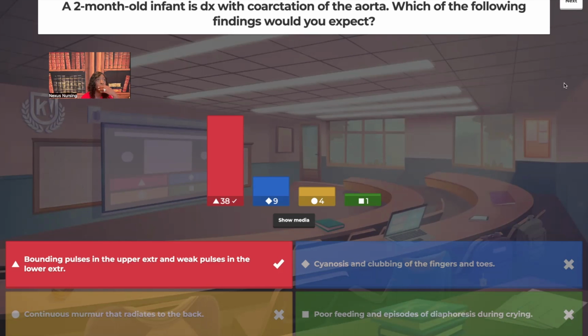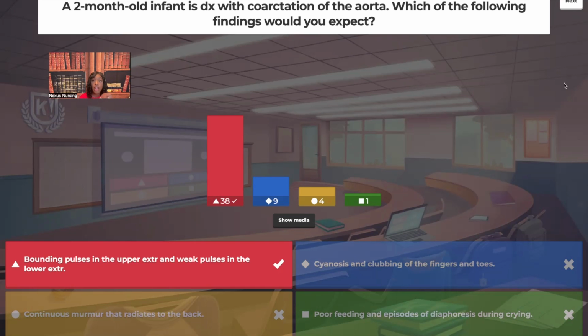tricuspid atresia or, oh my gosh, what's that other cyanotic defect? Something of Fallot. I'm having a brain fart. What's the word I'm looking for? Something Fallot. Thank you, tetralogy. Tetralogy of Fallot.